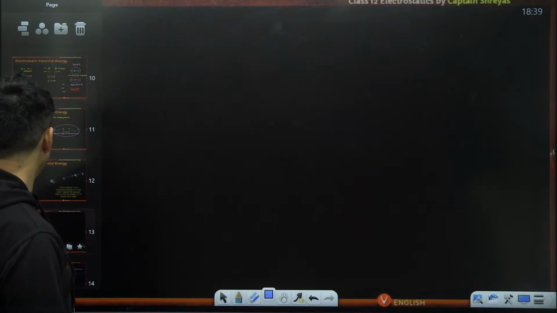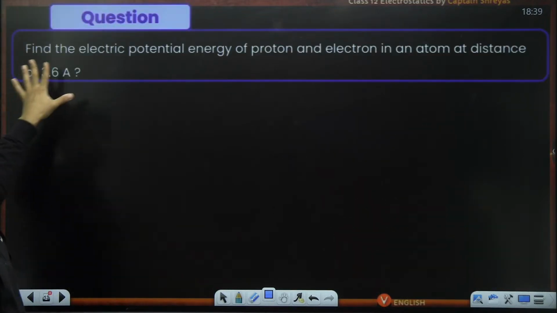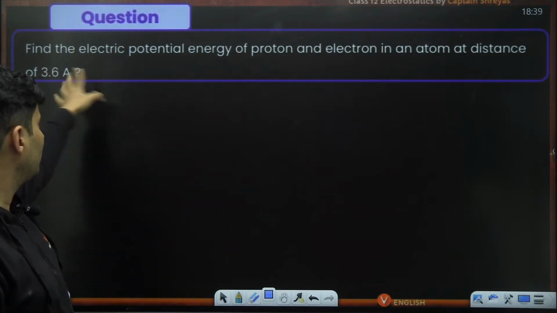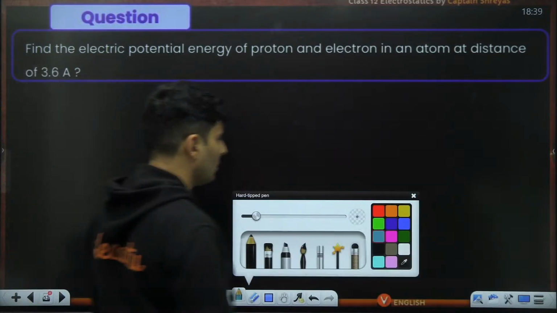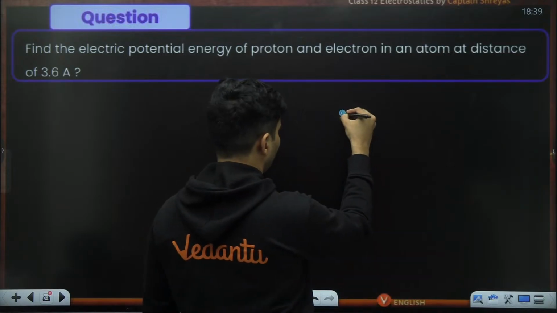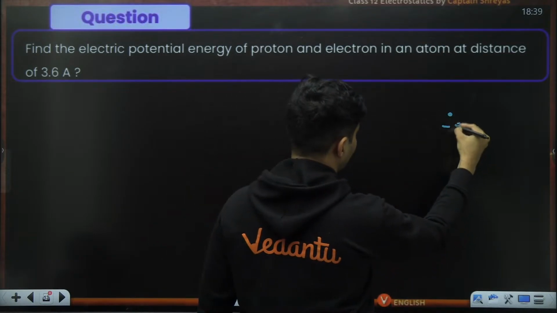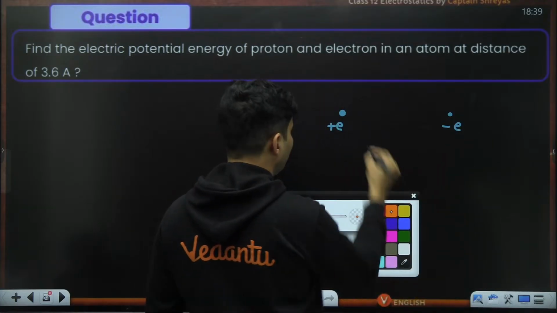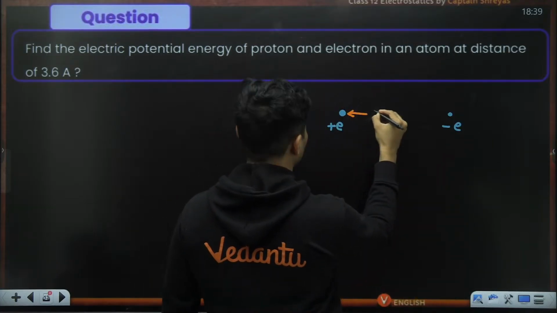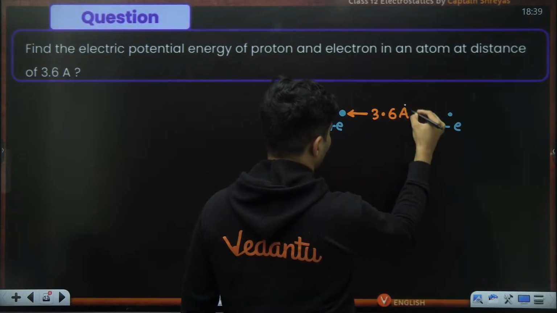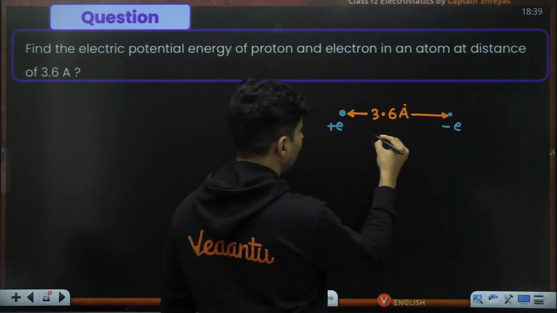Let's do a question on this. Find the electrical potential energy of a proton and electron in an atom at a distance of 3.6 angstroms. So we have a proton, which is basically plus e, and an electron, which is basically negative e. And the separation between them is how much? It is 3.6 angstrom. That is the separation between them.